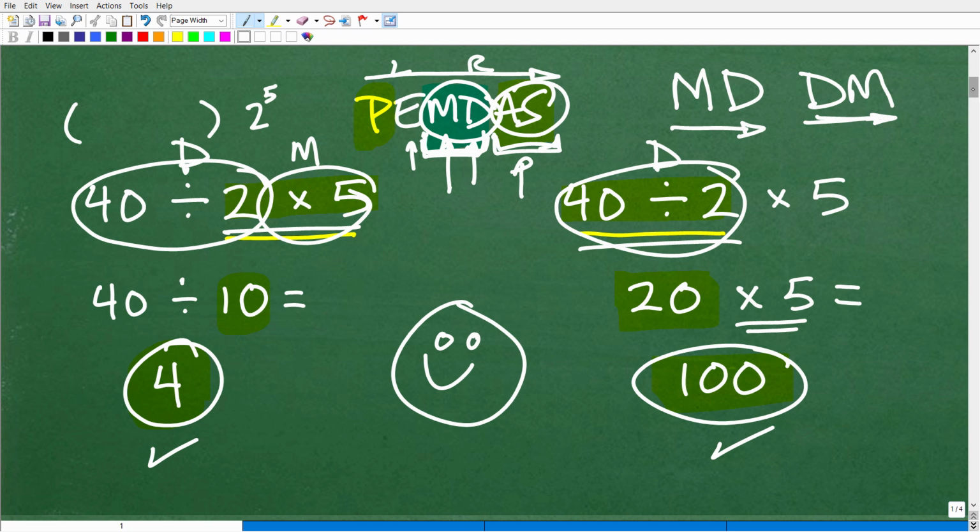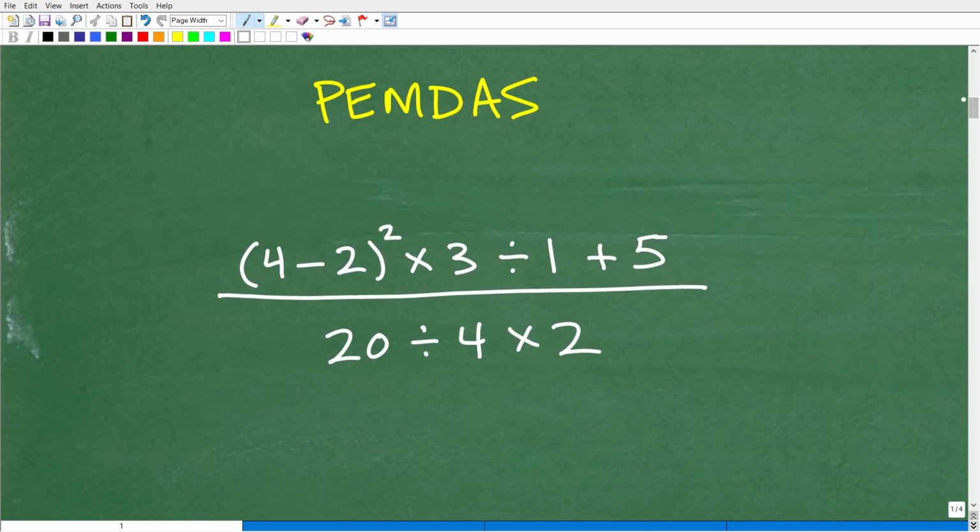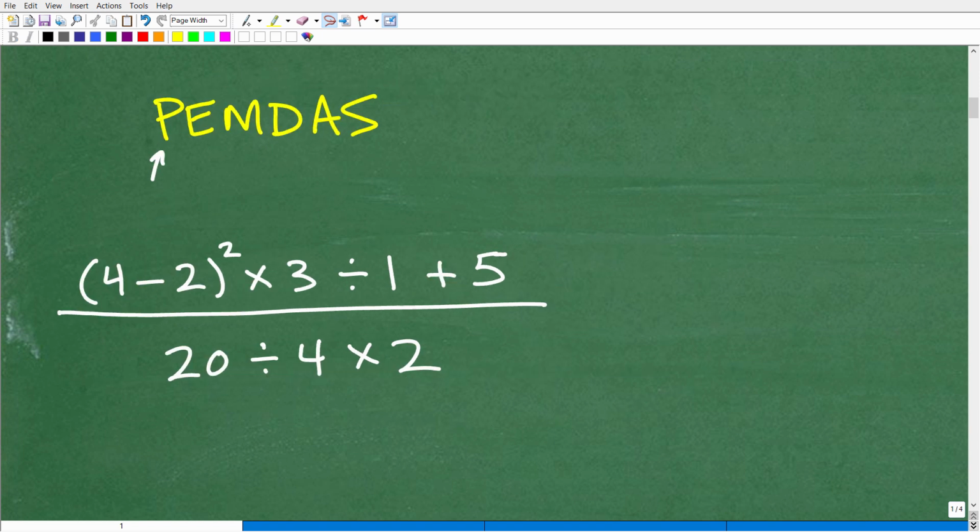So let's take a look at a problem like this right here. I'm actually not going to do this problem. We're just going to kind of look at it, ponder the problem, look through our little checklist and talk about this PEMDAS a little bit more. All right, let's talk about P. Let's actually scoot this whole thing over here.